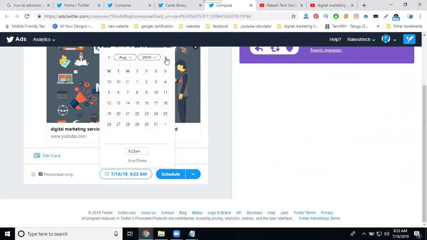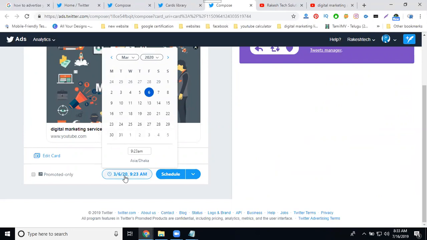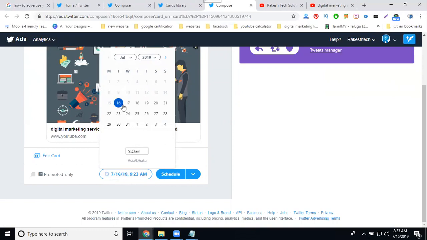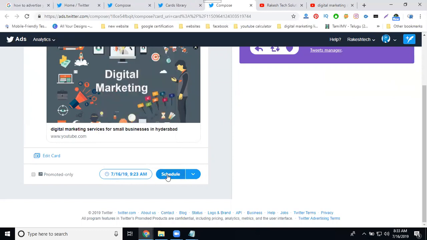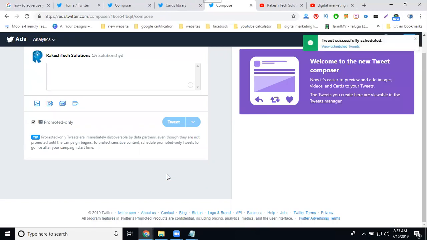Is it clear? So I can go to schedule for 3/6/2020. Here is the posting time. Or else I'll go with posting right now, at 16, and click. Is it clear? You can select your particular date and particular time. You can schedule your post using the Twitter tweet option.